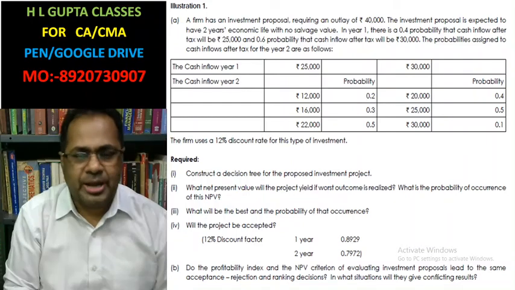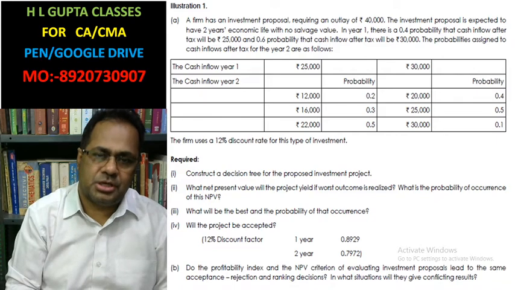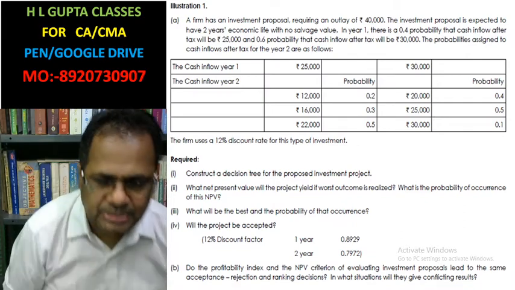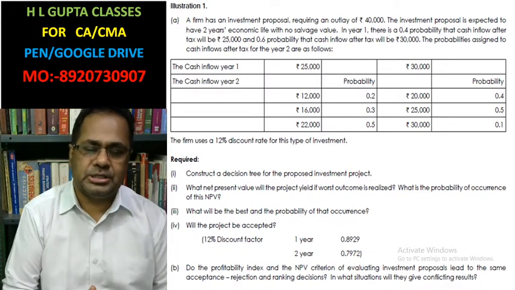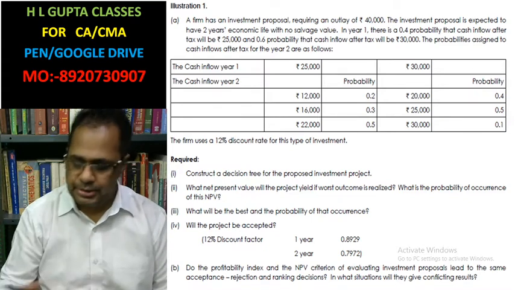Hello friends, today I am going to start illustration number 1 of capital budgeting part, risk and uncertainty. How to evaluate risk and uncertainty. And this illustration is based on the decision tree. Please read the question here.